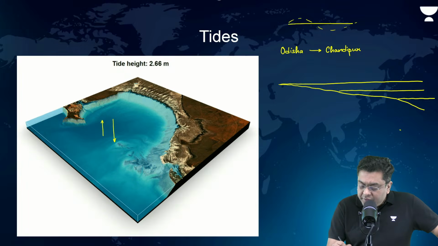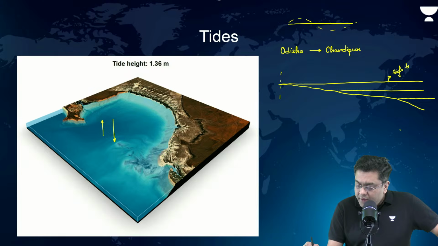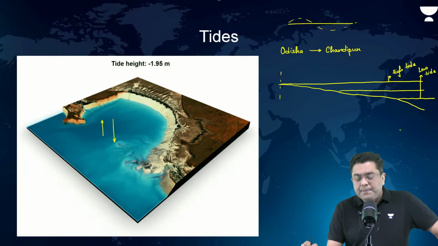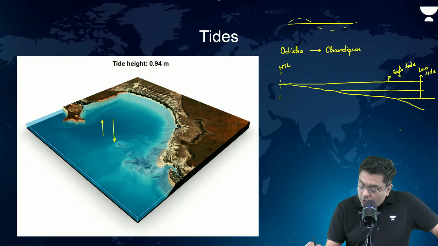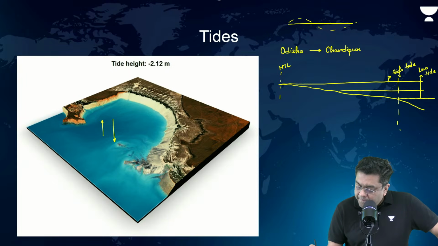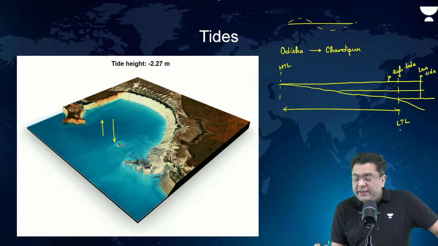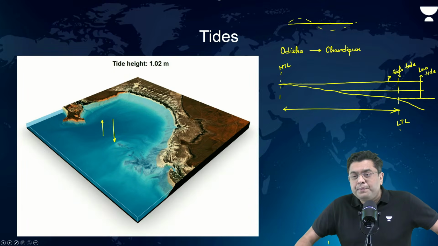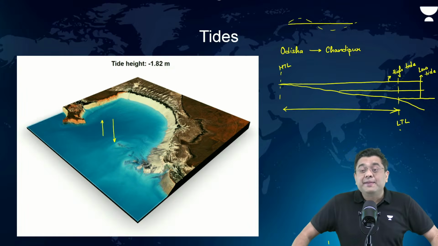This is your high tide line, and this is your low tide line. The difference between the high tide line and the low tide line in Chandipur is many kilometers. So the water flows back quite substantially.